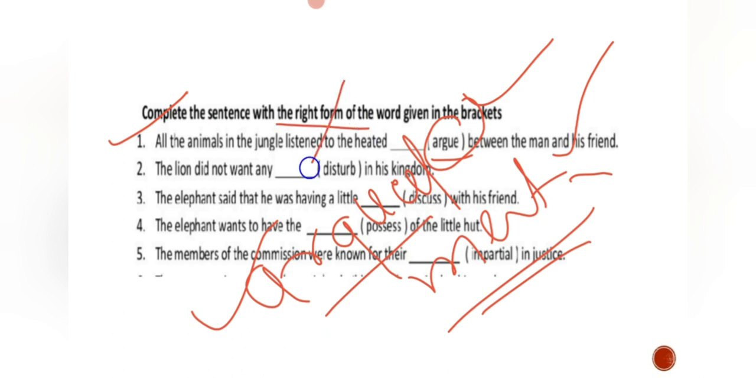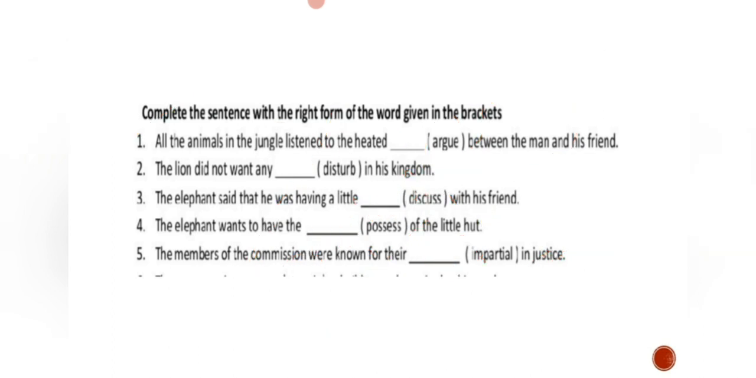No, it sounds bad, it sounds wrong. The sentence is wrong here if you are going to use the first one. But if you are going to use the second one, all the animals in the jungle listen to heated argument between the man and his friend. This time the sentence seems good. Even the sound is good. So this time what is the right answer here? Not argued. All the animals in the jungle listen to the heated argument. Now this time the word is right, argument, this is the right answer.